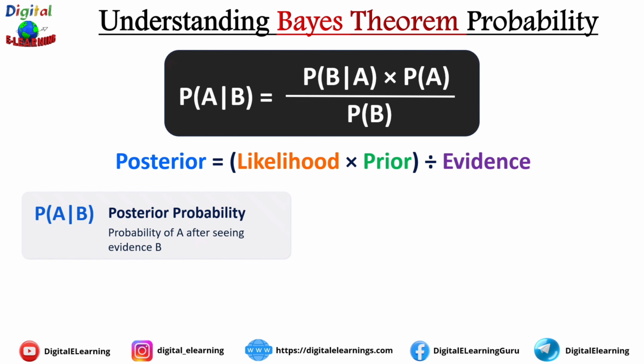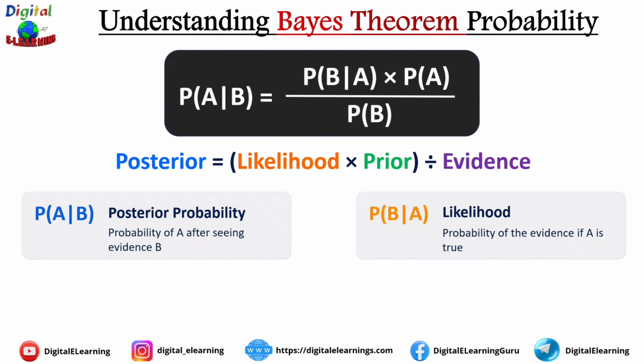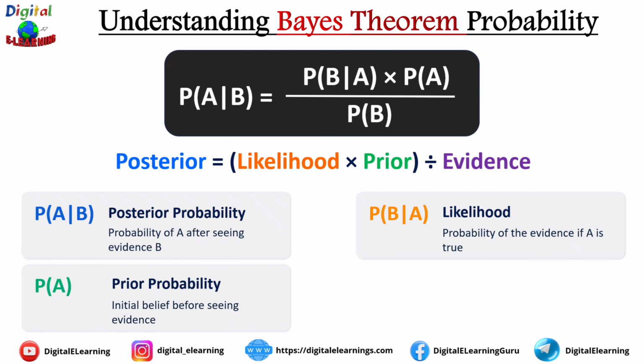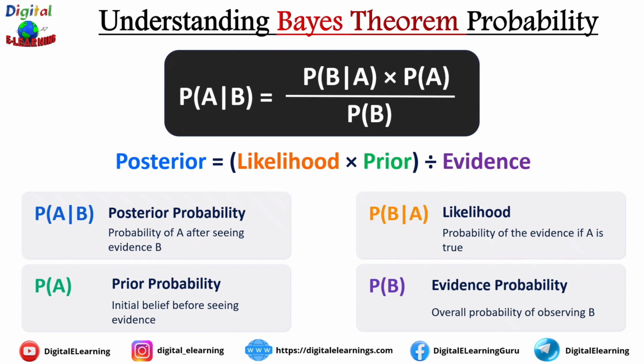The probability of A given B is the posterior probability. This is the updated probability after seeing the evidence. That is what we are calculating. Probability of B given A, this is the likelihood. It tells us how likely the evidence is if our hypothesis is true. Probability of A is the prior probability. This is our initial belief before observing the evidence. Probability of B, this is the evidence probability. It represents the overall probability of observing that evidence. Once these four terms are clear, Bayes' theorem will become much easier.